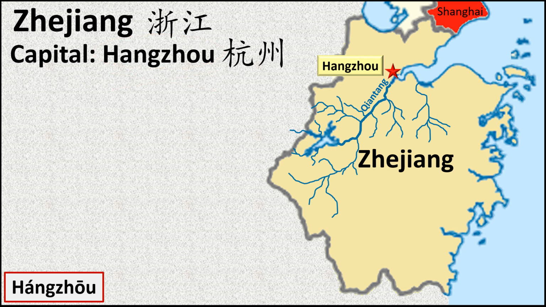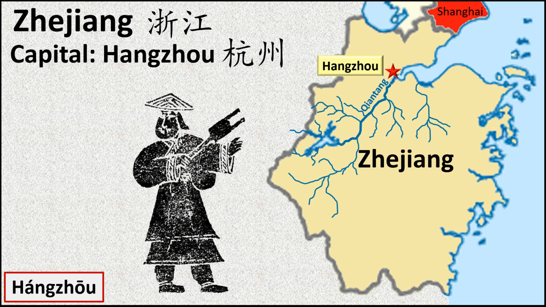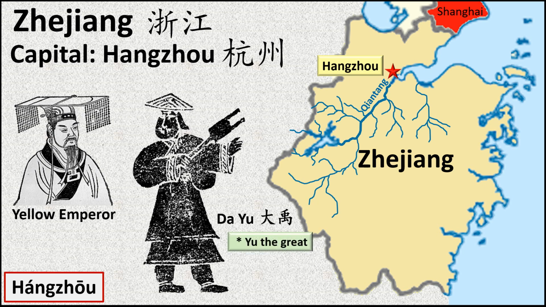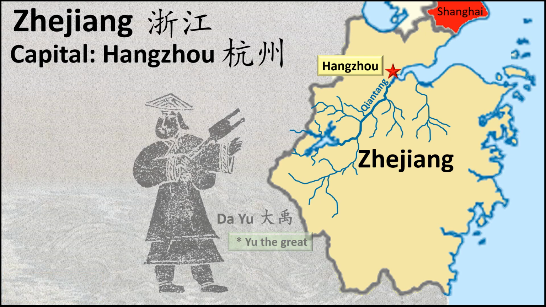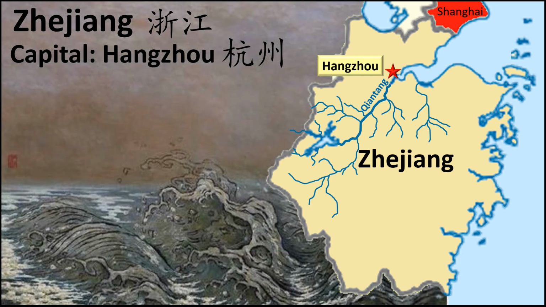To understand the name Hangzhou, we must go back in time to that magical but fuzzy border between legend and verified history. There we encounter Da Yu, the great-great-grandson of the legendary Yellow Emperor. In Da Yu's time, China suffered a great series of floods. His father had unsuccessfully tried to remedy the situation by constructing various dams.